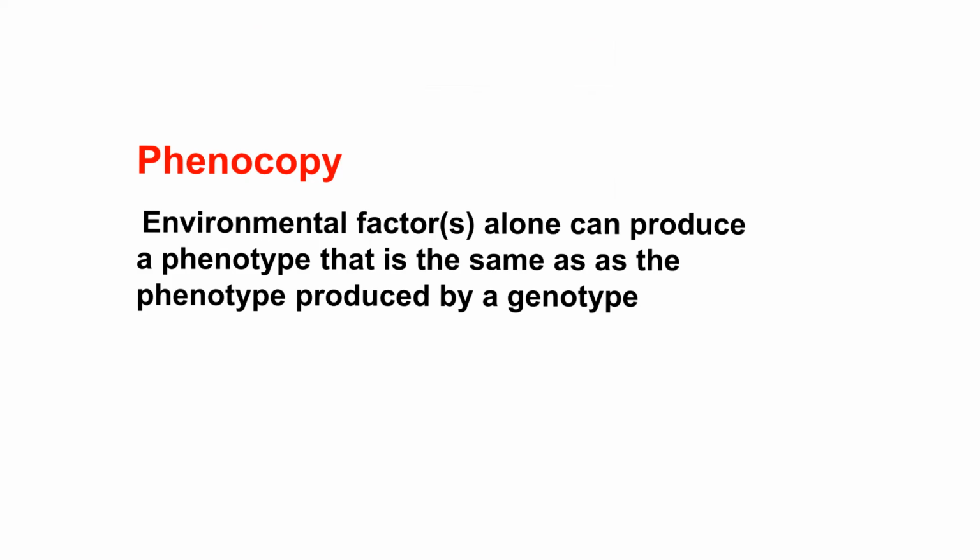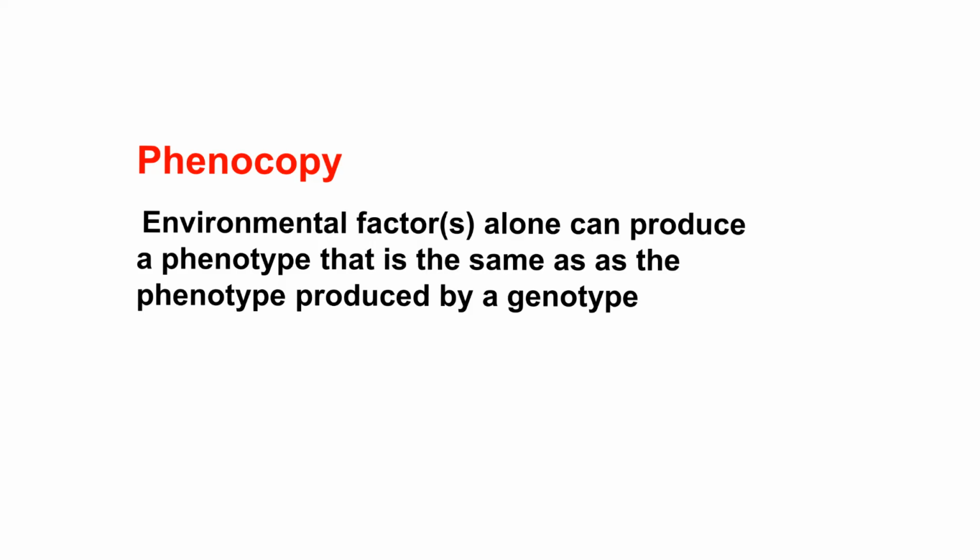Now be aware that sometimes, very occasionally, environmental factors alone, without mutation, can produce a phenotype that is exactly the same as a phenotype produced by a mutation in the genotype. An example might be an autosomal recessive mutation in fruit flies, the so-called eyeless, which produces greatly reduced development of eyes.